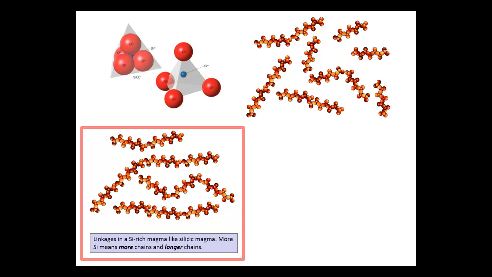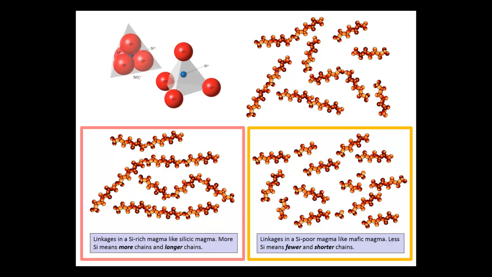Magmas that have a lot of silicon, like silicic magmas, tend to create a lot of long silica tetrahedra chains. These chains get tangled up with each other when the magma tries to flow, making flow difficult. In other words, the chains cause the magma to have a high viscosity. Magmas with less silica, like mafic magmas, also produce chains, but the silica tetrahedra chains are fewer in number and shorter. This means that they don't get as tangled when the magma tries to flow, so the magma flows more easily. In other words, the shorter chains cause the magma to have a lower viscosity.